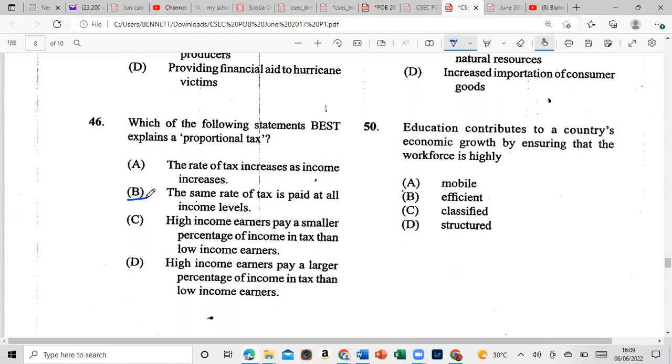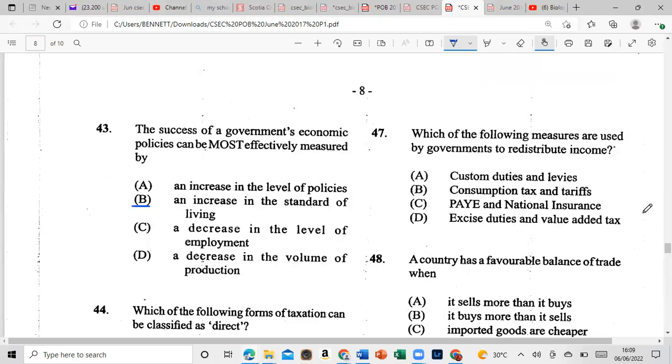All right, so is that equality though? If I'm earning more, should I be paying more, or should we just have a flat rate of 10% for each person? What do you guys think about that? Remember, you guys want to be getting a lot of money.